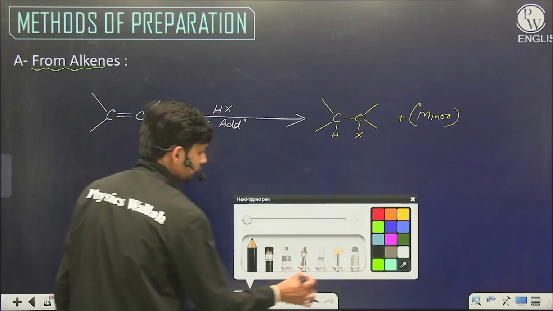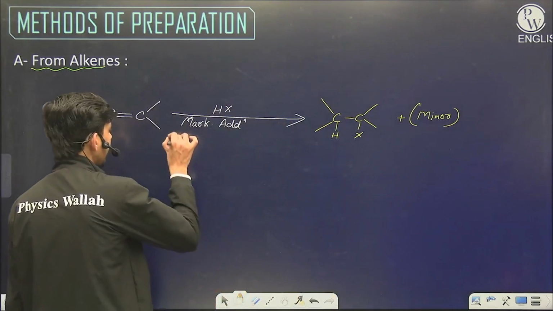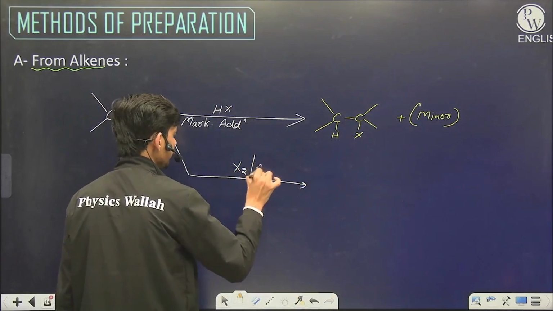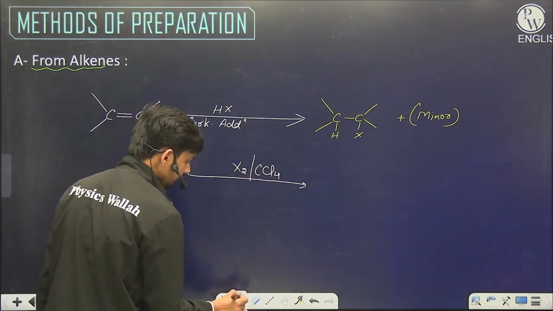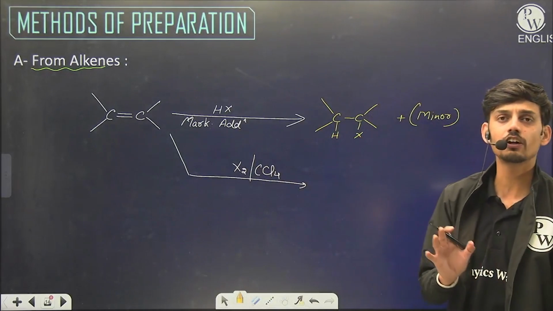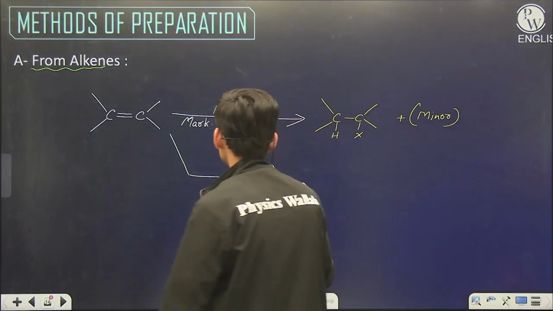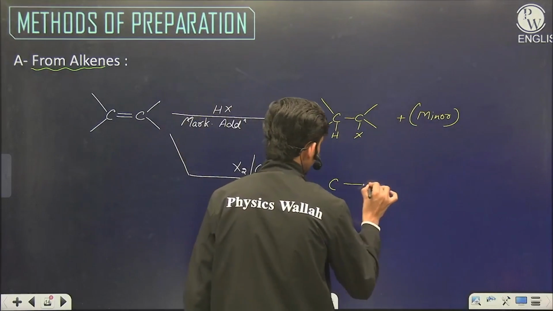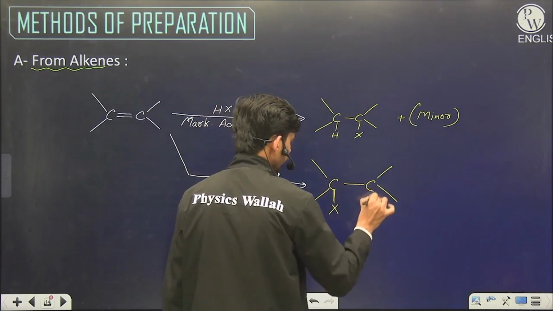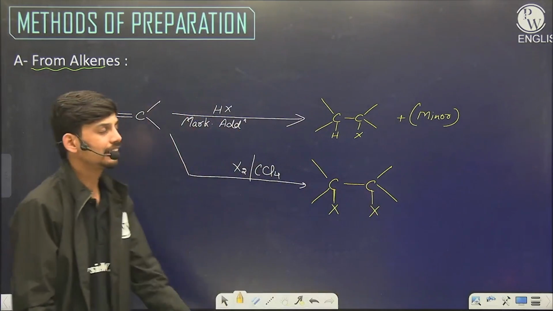The second method of preparation is the direct addition of X2 in CCl4. These are all electrophilic addition reactions of the hydrocarbon chapter. So in the case of X2, as all the reagent atoms are identical, we will have 2 halogen atoms instead of a pi bond.